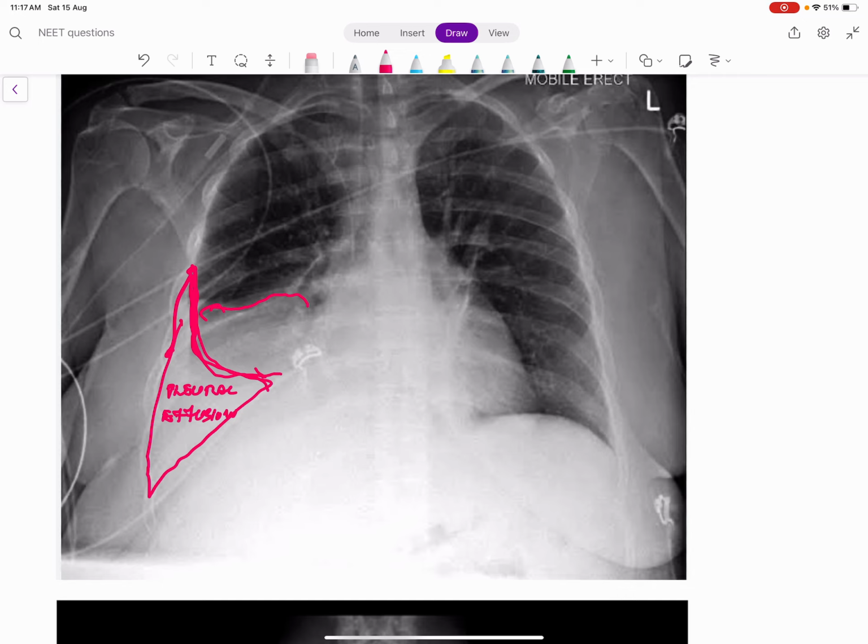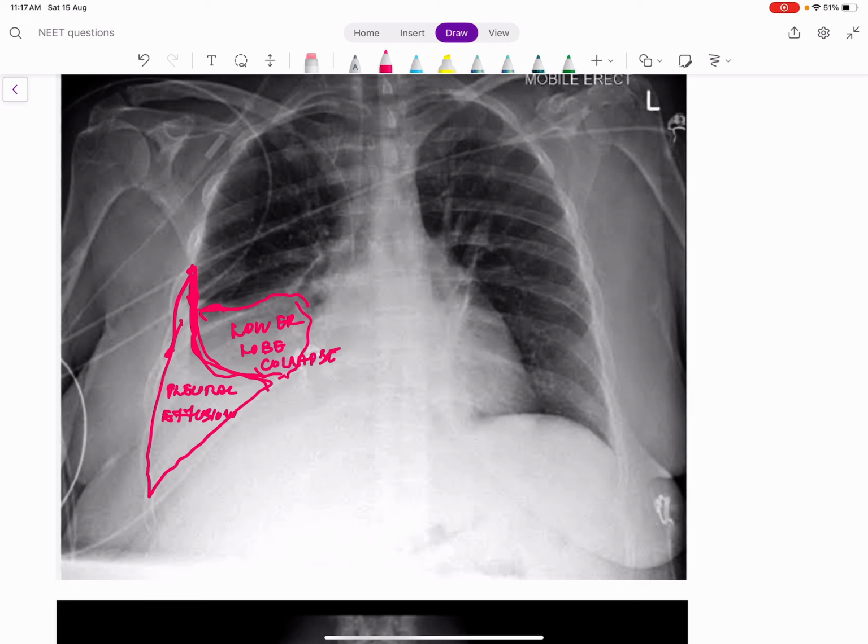This opacity is a bit different from the other opacity, right? Probably what happens is this pleural effusion is compressing the lower lobe of the lung. This is a lower lobe collapse. Why am I telling it's a lower lobe collapse? Because this opacity is obliterating the diaphragm, right? Pleural effusion will definitely obliterate the diaphragm because pleural effusion is just above the diaphragm.